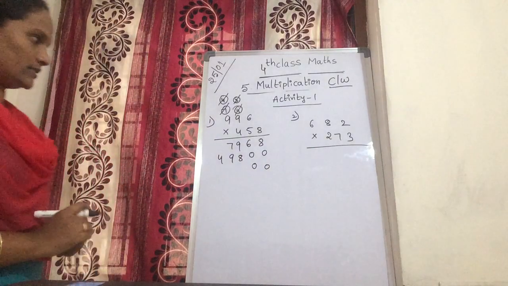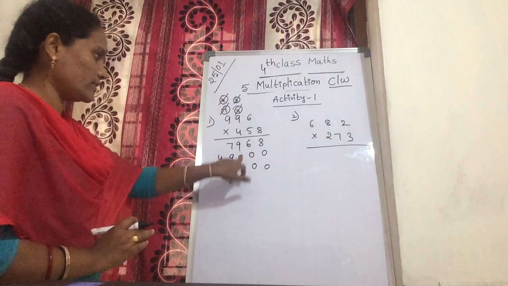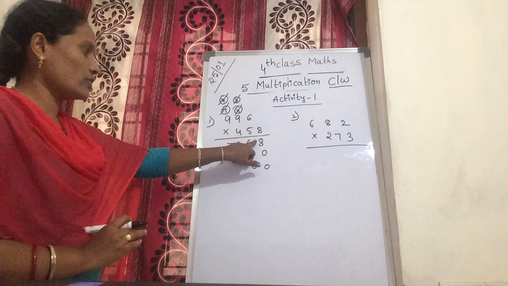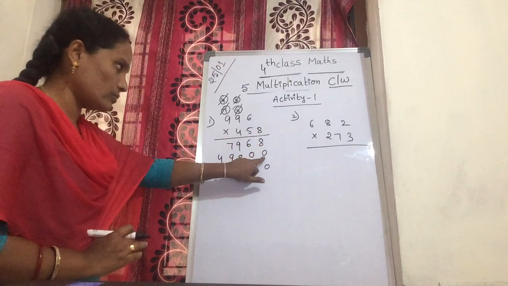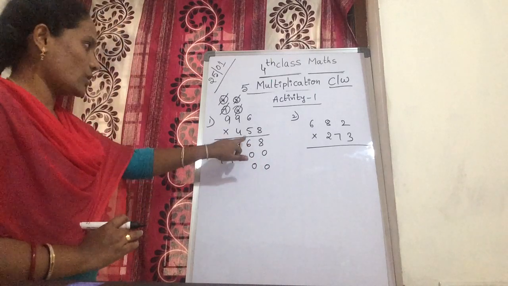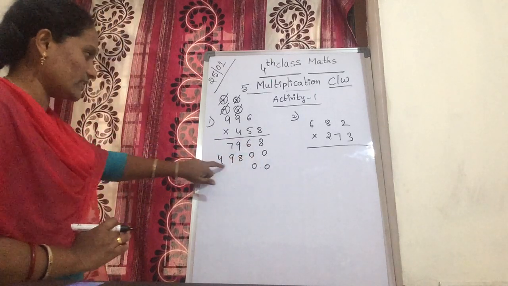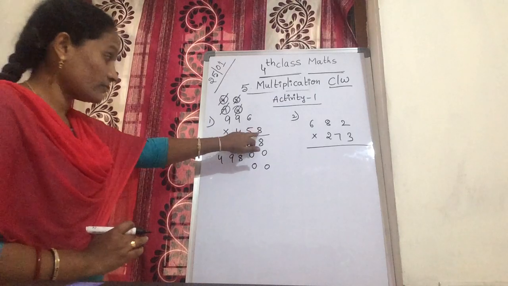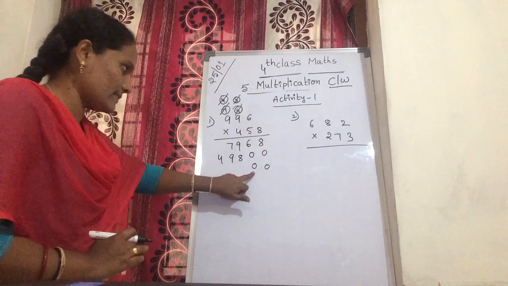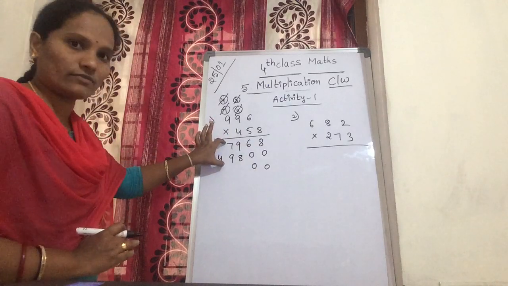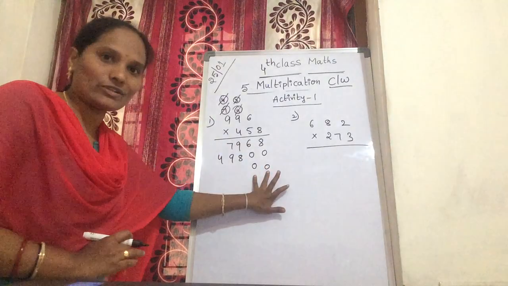Can you understand? Don't forget this. Keep this in your mind. First, you multiply with ones. Okay, ones is over, so you put 0 in the ones place. Next, you multiply with the tens. Tens is over, so you put 0 in the tens place too, because these two multiplications are over. So in these two places you put 0.